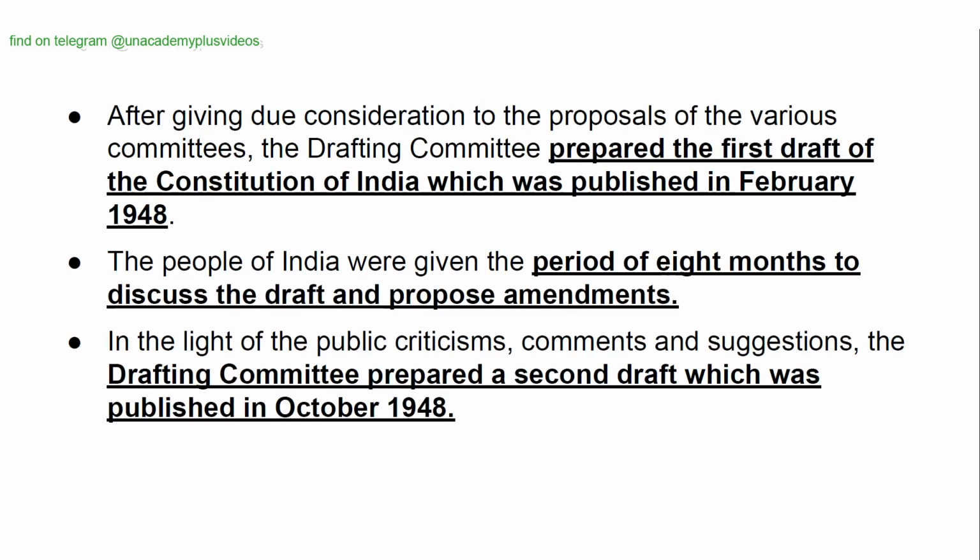After giving due consideration to the proposals of the various committees, the Drafting Committee prepared the first draft of the Constitution of India, which was published in February 1948. The people of India were given a period of 8 months to discuss the draft and propose amendments. In the light of the public criticisms, comments, and suggestions, the Drafting Committee prepared a second draft, which was published in October 1948.